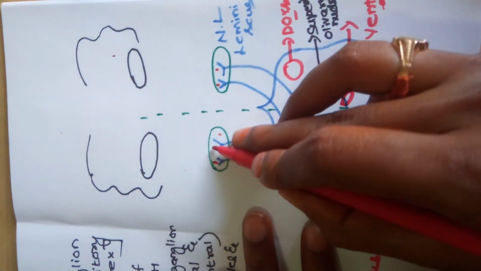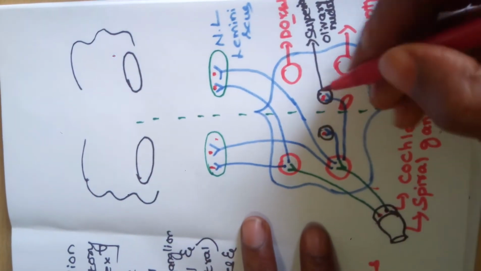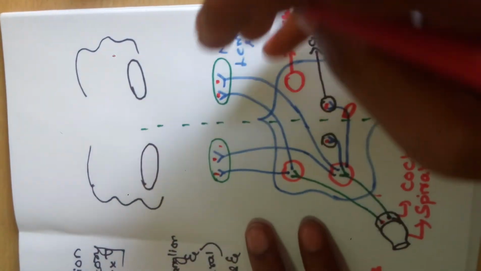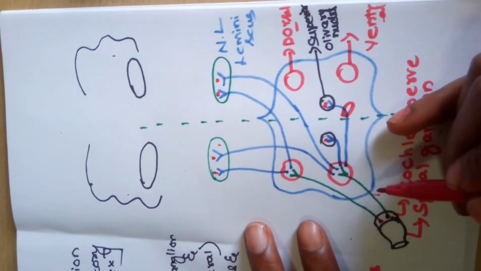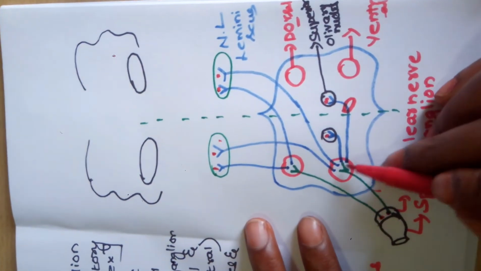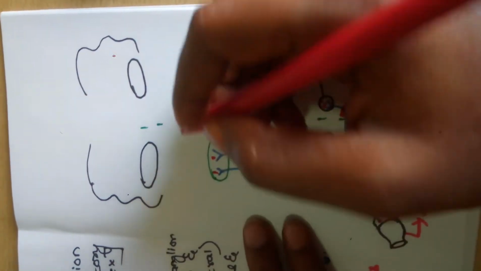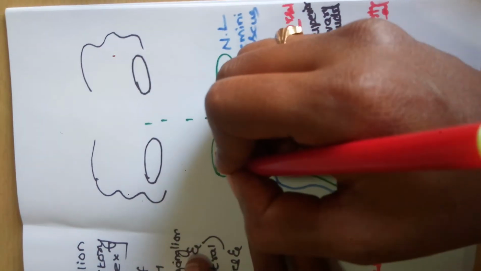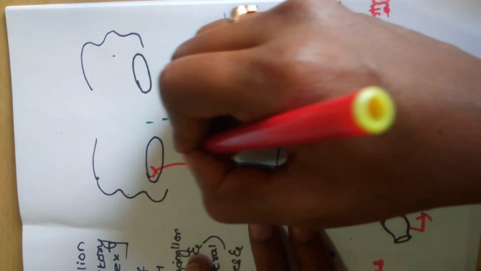Here 1, 2, 3, 4, 5 and 6. Here crossing over does not take place, only at the region of second order neuron it crosses the midline, whereas in the third order neuron, directly it originates from the nucleus of lateral lemniscus and reaches to medial geniculate body.